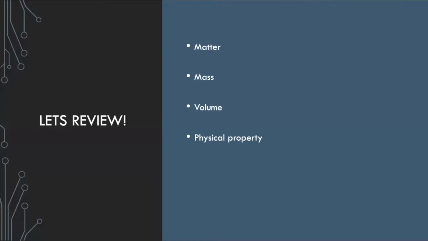All right, awesome. So matter is anything that has mass and takes up space. So let's do the same thing for the next one. It says mass. Go ahead and say mass. All right, go ahead and write down what you think mass is. You may pause the video once again, just to make sure you have time to write it. And let's see what mass is. This is the amount of material that any object takes up.